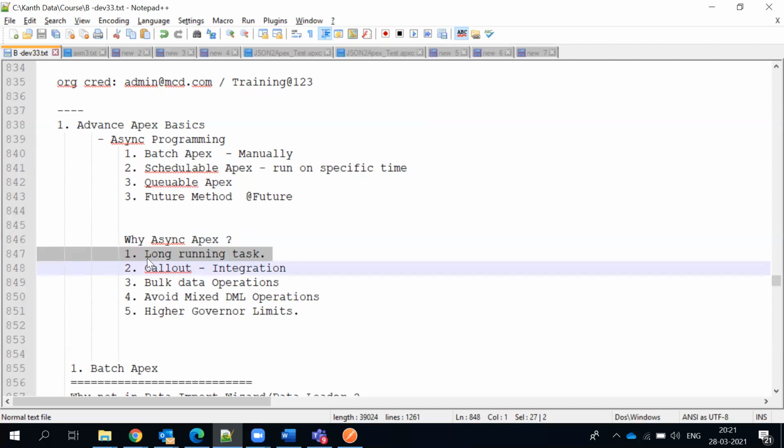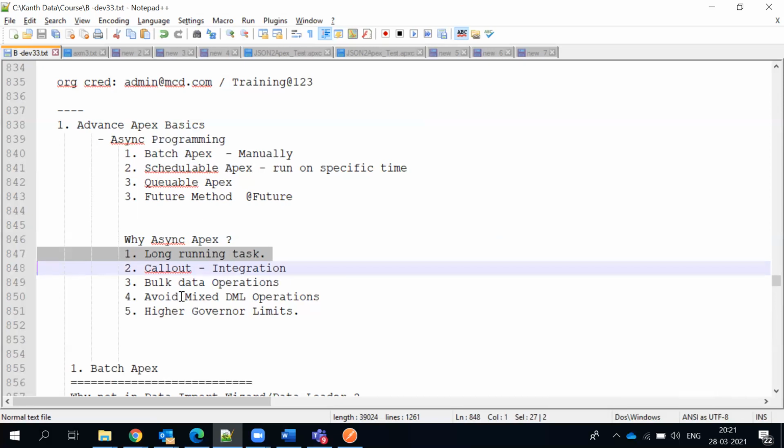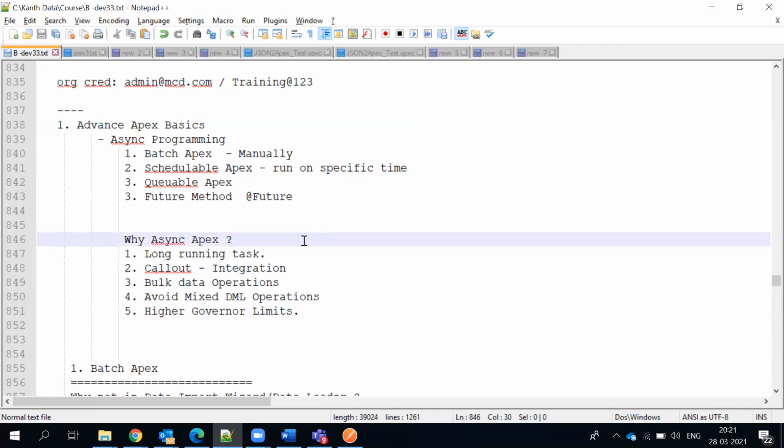My question was about the void method that I forgot to mention. In a normal class, the base class, we can have a future method. It's not necessary to have the future method in the trigger class or trigger handler; it can be in any class.